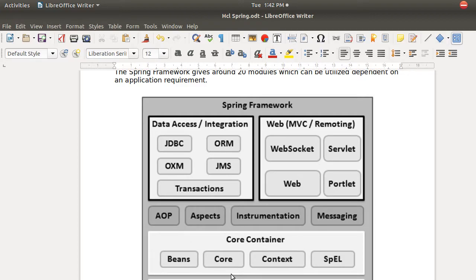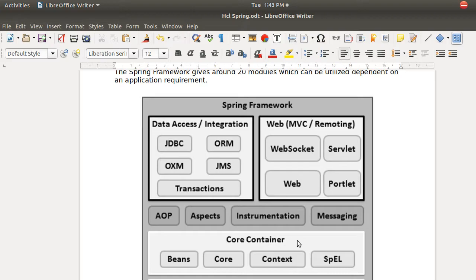If you learn these things, then you have learned the Spring framework's core part, means how Spring exactly works. What the Spring framework is, you will learn if you learn these modules. And apart from that, if you learn this, then you can go for AOP aspects, instrumentation, messaging, and the MVC framework, as well as, if you want to make JDBC connections, you can go and learn that. So everything in Spring is built on top of this core container. So our aim is to understand this core container.